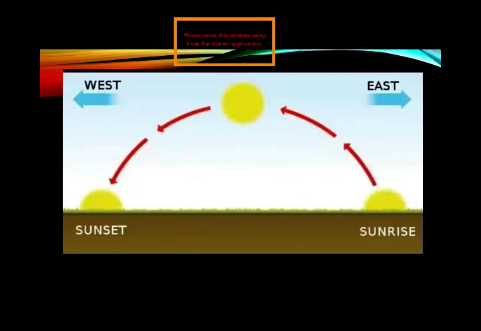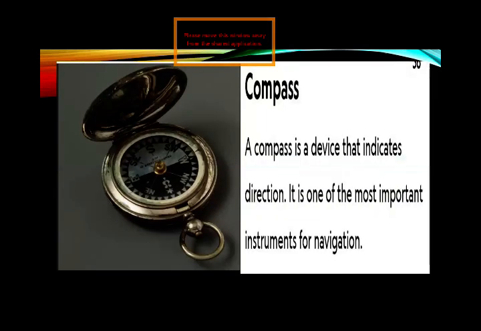Now, I'm telling you about compass. What is a compass? A compass is a device that indicates directions. It is one of the most important instruments for navigation. It helps identify the directions.